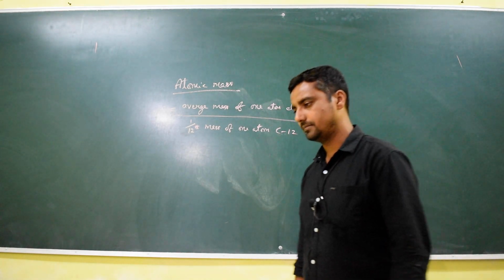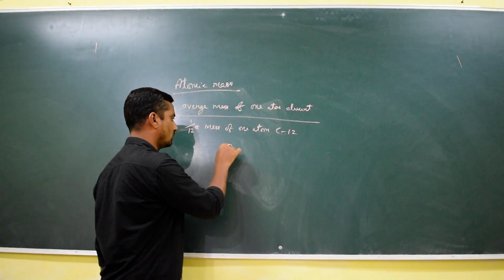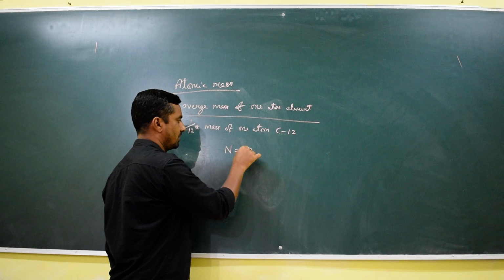Assume, I will give one example. So the atomic mass of nitrogen, right? The atomic mass of nitrogen is 14.